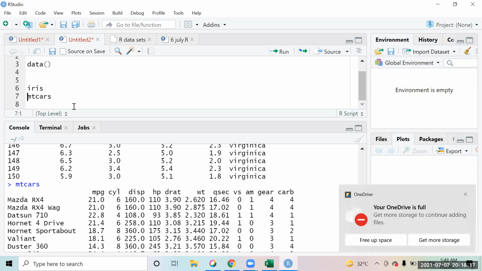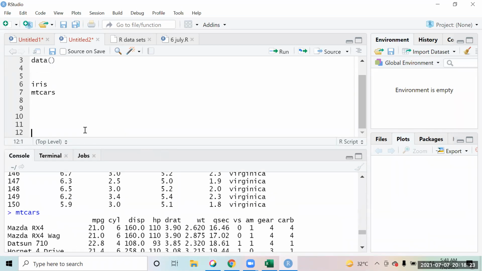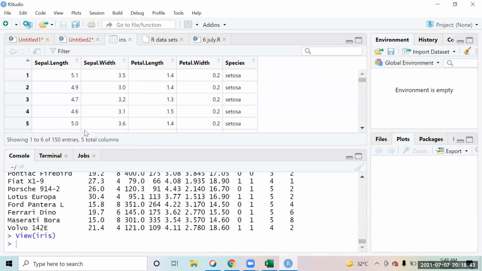So what we're going to do now is explore the data frames that we use. There are a lot of functions and functionalities that we're going to explore on this. The first function that we are going to explore on the data frame is view. View is a function that helps you view the output of a data frame in a proper tabular format. If you say View iris, with V in capital, you see the data comes in a proper tabular structure, so it is much easier to see and read.